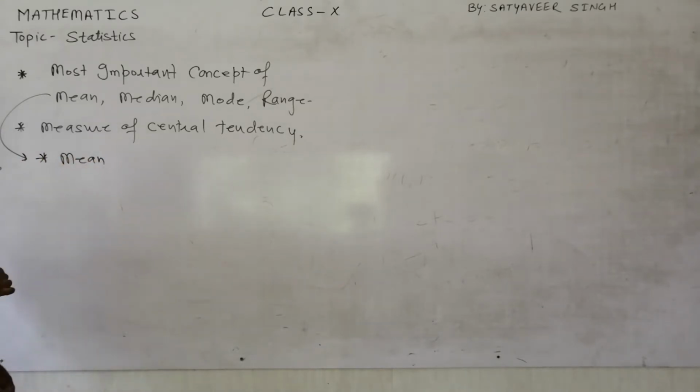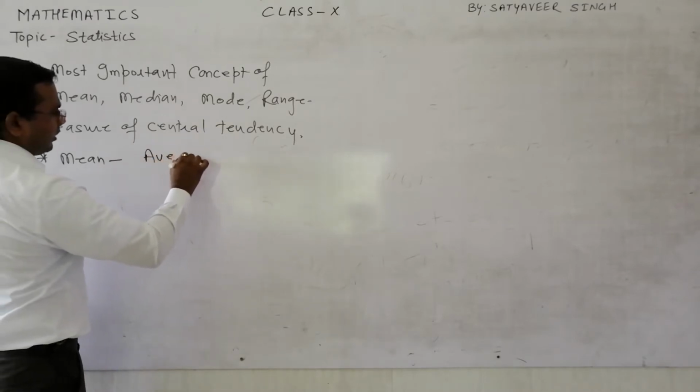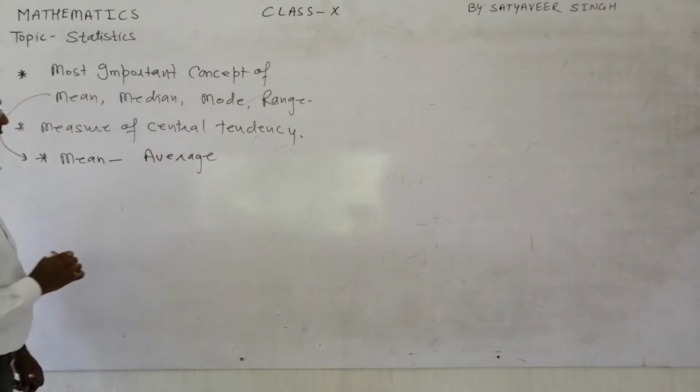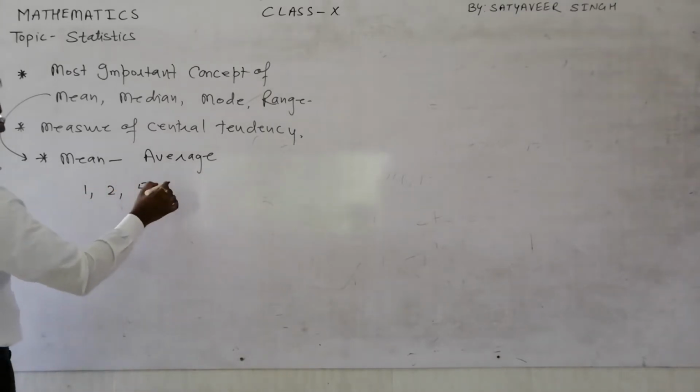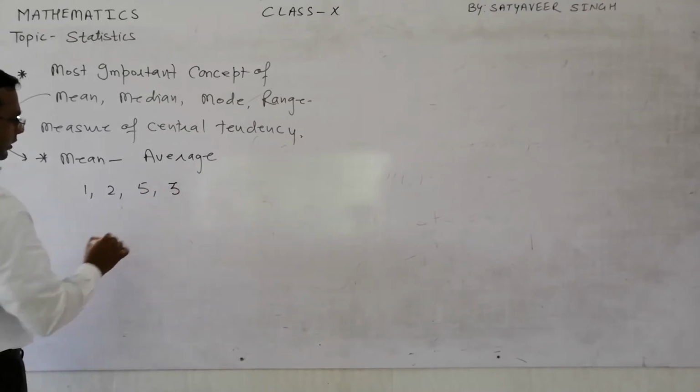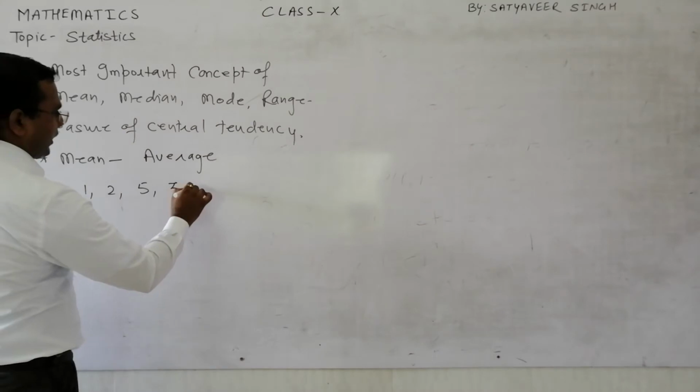It must be clear to you. You know that the meaning of this is something like average in your mind. What is the meaning of mean exactly, if you want to understand? Suppose this data I have taken: 1, 2, 5 and 3. There are 4 numbers I have taken. I want to find out the mean of this data.